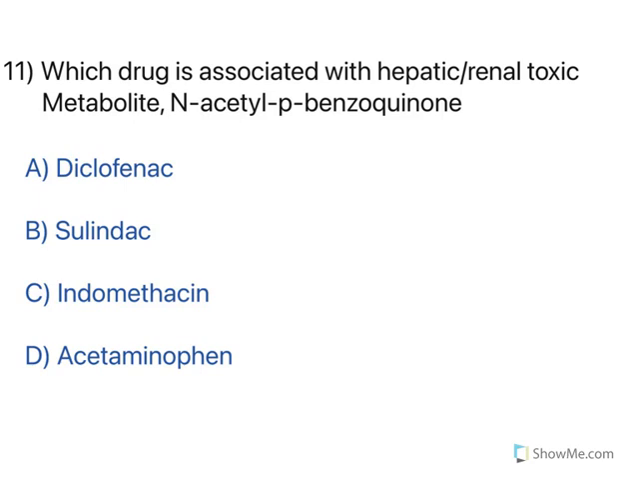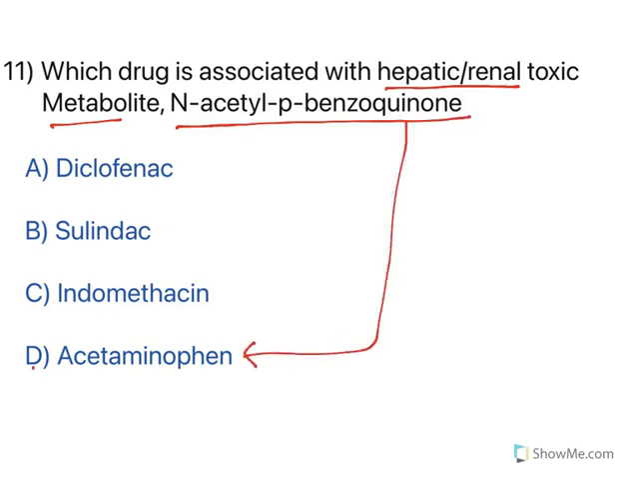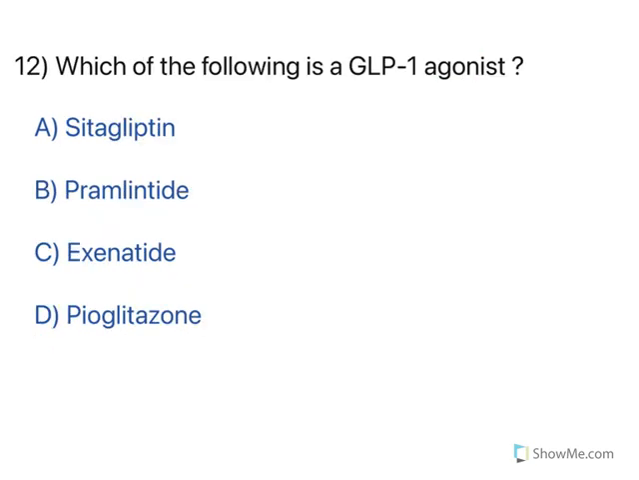Now, which drug is associated with the hepatic and renal toxic metabolite N-acetyl-p-benzoquinone imine? This is a very important one. Acetaminophen is responsible for the formation of this particular toxic metabolite. It shows toxicity to the liver as well as the kidney. So the option is option D, acetaminophen. Moving to the next one. Now, which of the following is a GLP agonist? Glucagon-like peptide.